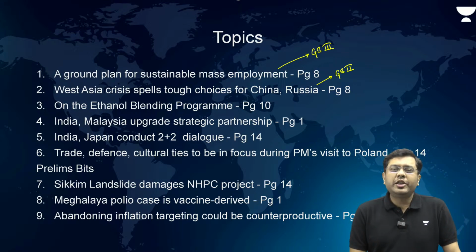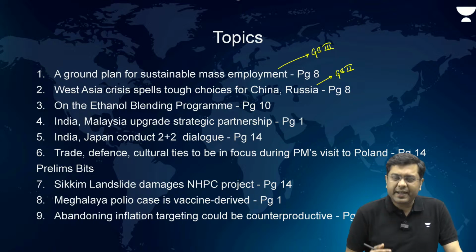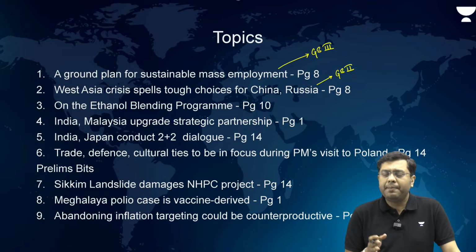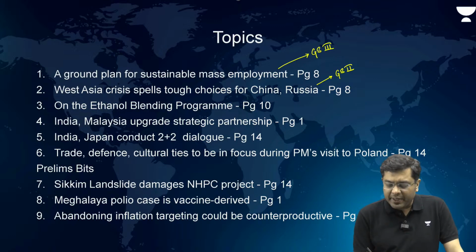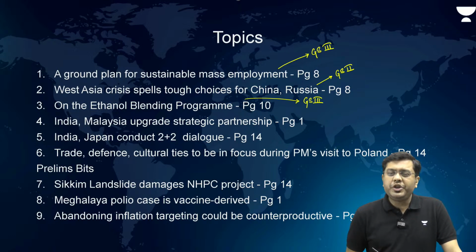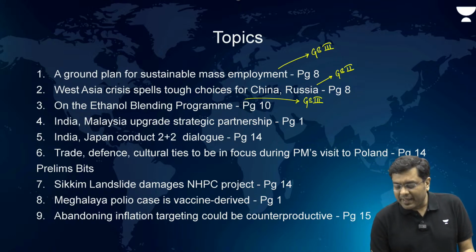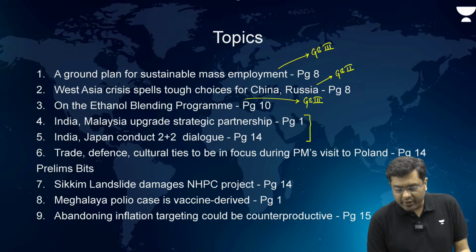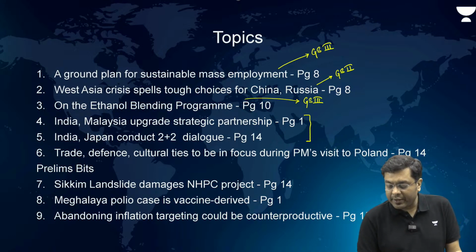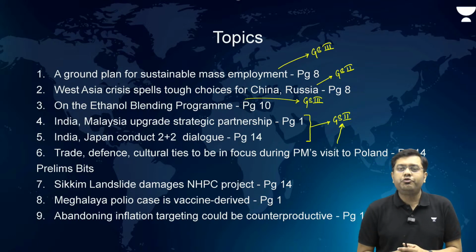Then, on the ethanol blending program. So this is a detailed article about the ethanol blending program, the issues faced and what can be done going ahead into the future, relevant for your GS paper 3. Then India and Malaysia upgrade their partnership or their kind of strategic partnership. They have elevated it. So that is something important for your international relations, along with India-Japan conducting 2+2 dialogue. So this is relevant for your GS paper 2, along with the aspect of PM's visit to Poland.